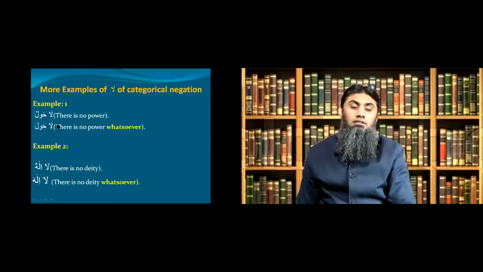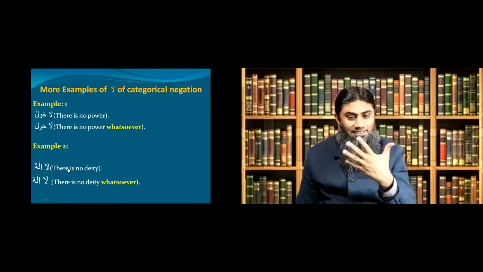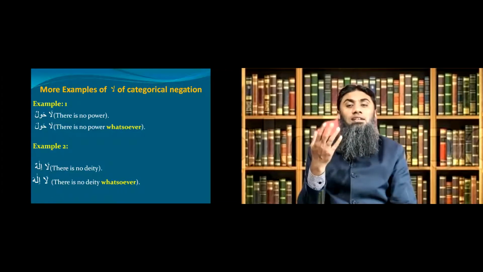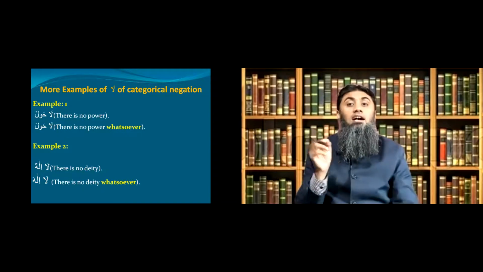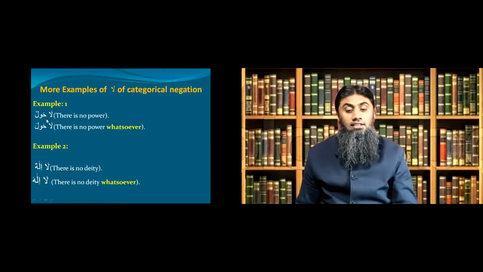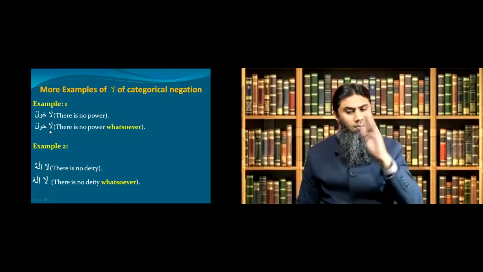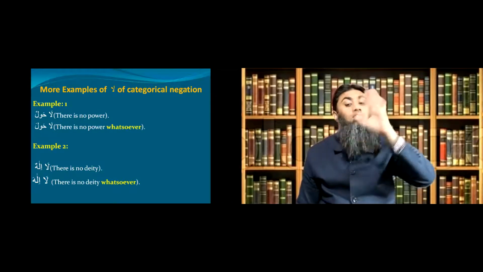These are some examples just to make you understand more about the third form of negation, la of categorical denial. You know, we do the tasbih, la hawla wa la quwwata illa billah. So la hawla, you see now, hawl means power. La hawla, it could have been, as you can see on the screen, la hawlun, there's no power. But when you make it la hawla, what did you do? You make hawlun light and nasab. It has become the most powerful negation. La hawla, there's no power whatsoever. And la quwwata, there's no quwwa, there's no capacity whatsoever.